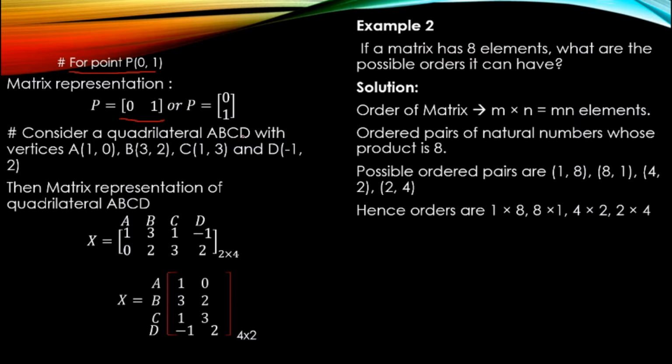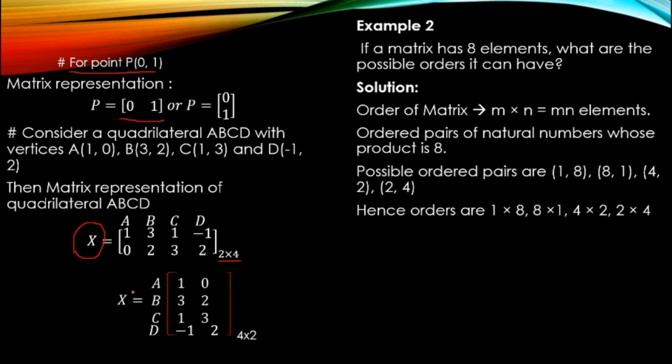Next, consider quadrilateral ABCD with vertices A(1, 0), B(3, 2), C(1, 3) and D(-1, 2). Then the matrix representation of the quadrilateral will be as follows. Here we have the points A, B, C, D. A is 1 0, B is 3 2, C is 1 3 and D is minus 1 2. Can you tell me the order? Here we have 2 rows and 4 columns. So 2 by 4 is the order of the matrix. Here we have used the capital letter X to represent the matrix for the quadrilateral ABCD.